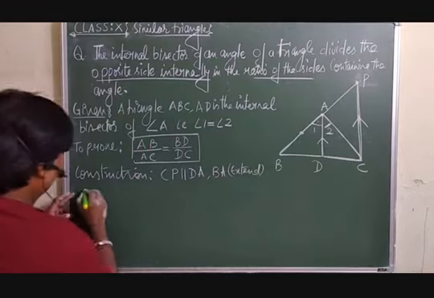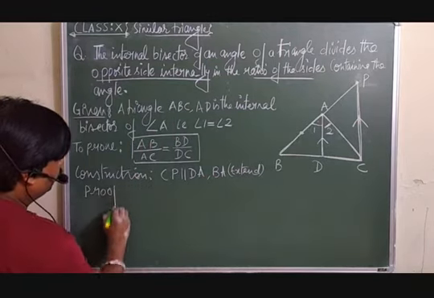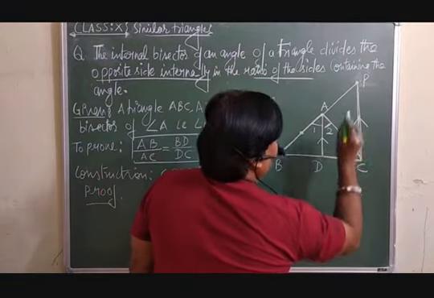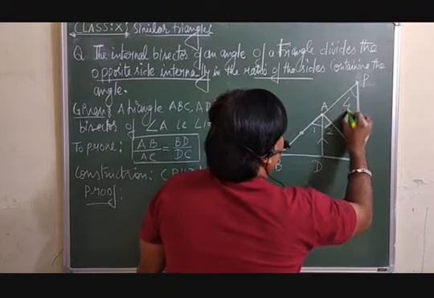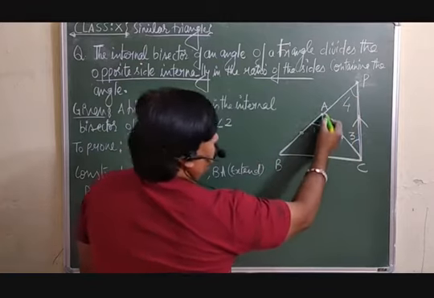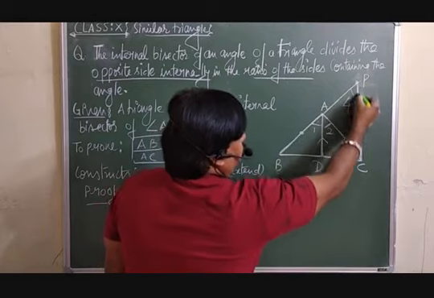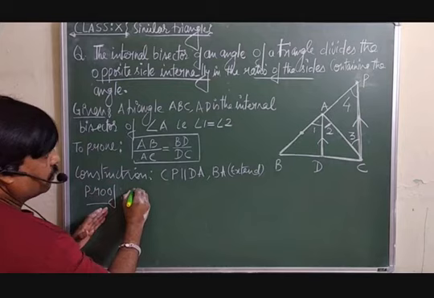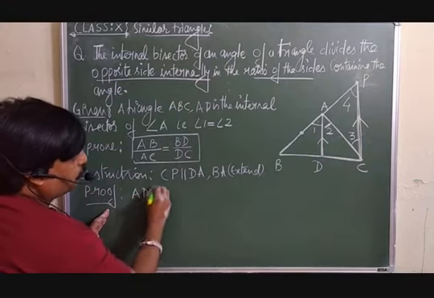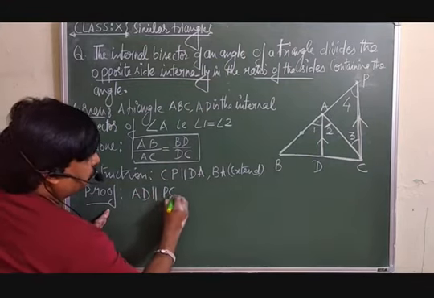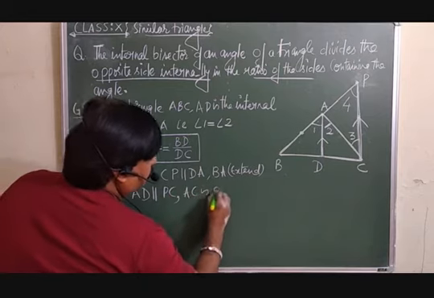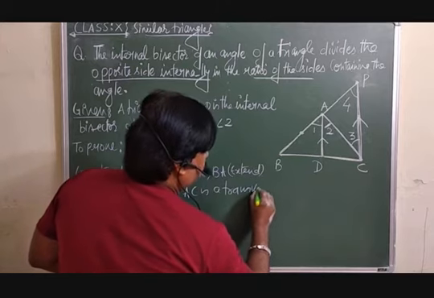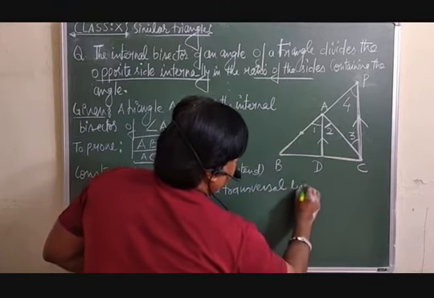Now see, the proof is here. First of all, for convenience, I am calling this angle 3 and this angle 4. Now this AD side is parallel to PC, and AC is working as a transversal line.